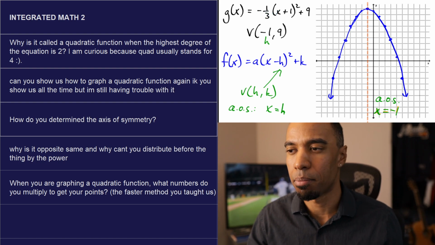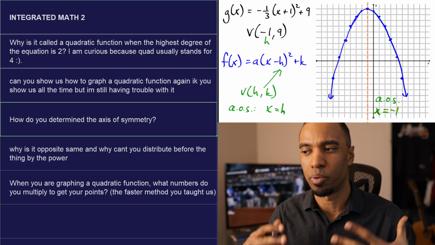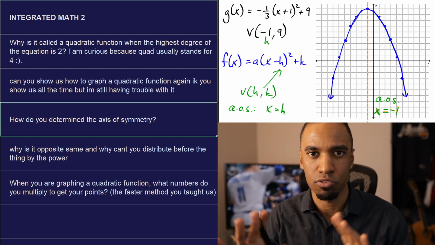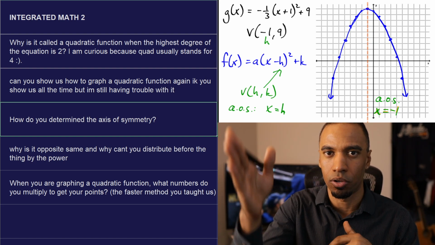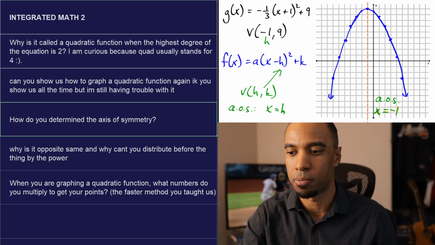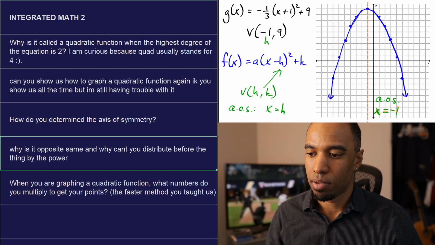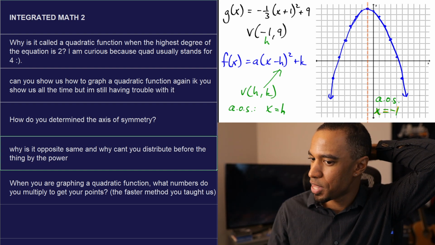So hopefully that covers that pretty well with just that one example. I'm not going to do multiple examples. You find out what h is based on your vertex form, or you draw the graph, cut it through, and it's the vertical line that hits through whatever x value it does. It's an x equals equation. There it is. Okay, next question. Why is it opposite same, and why can't you distribute before the thing by the power?